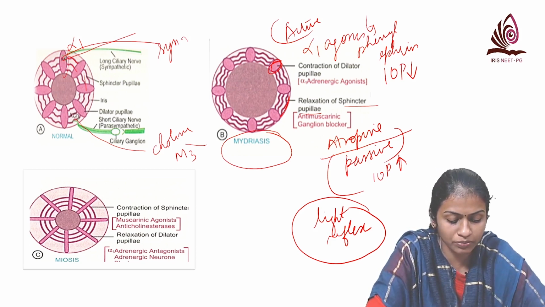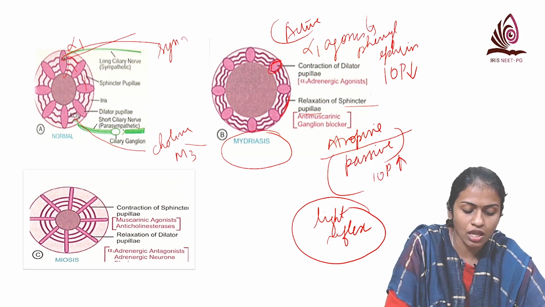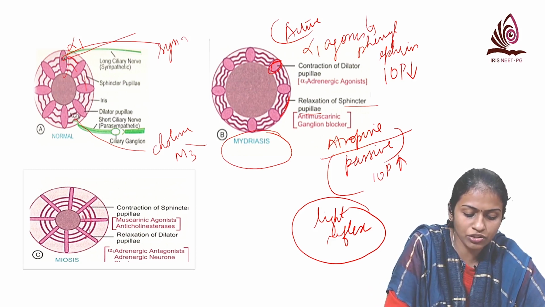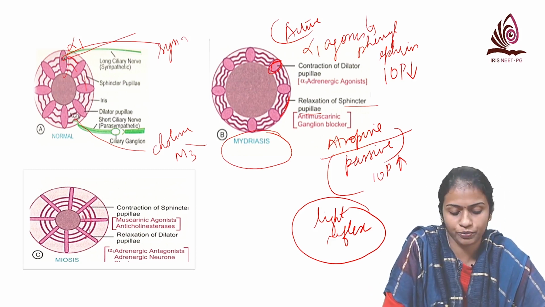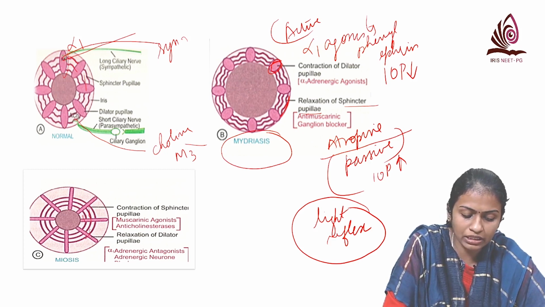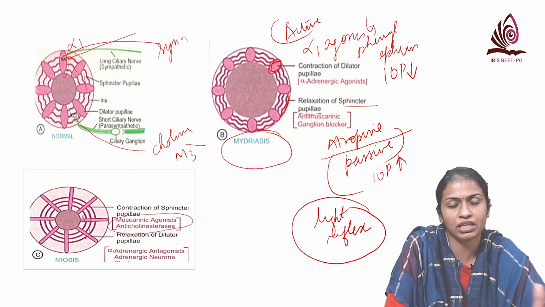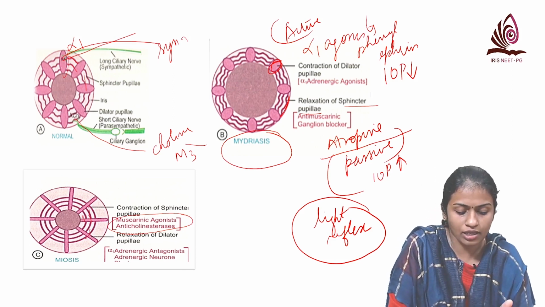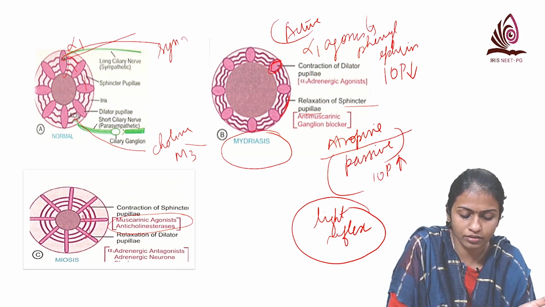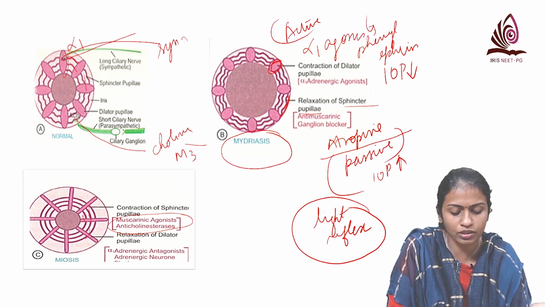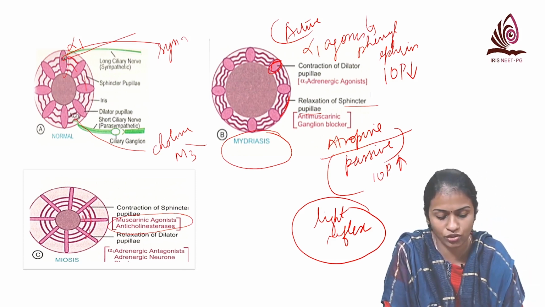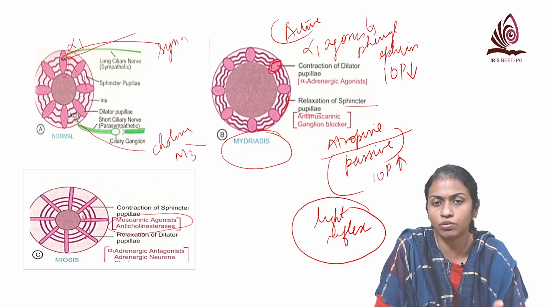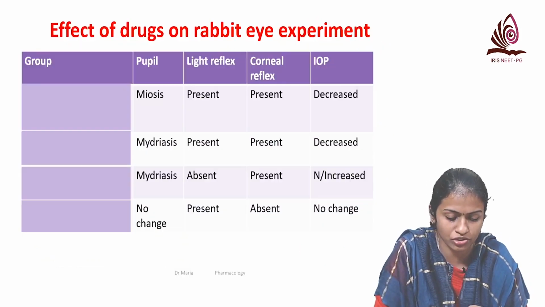What happens with meiosis? Meiosis is when there is sphincter pupillae contraction or relaxation of dilator pupillae. The sphincter pupillae contraction is by cholinomimetic agents, either directly acting or indirectly acting, and relaxation of dilator pupillae is by alpha adrenergic antagonists or adrenergic neuron blockers, which we don't use much.